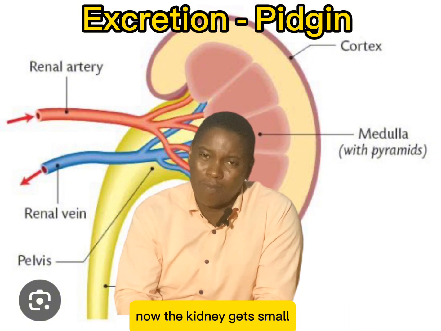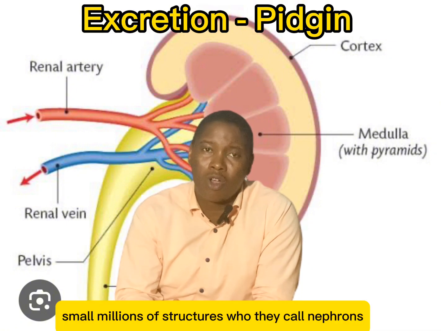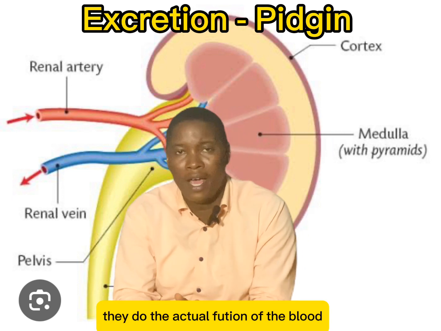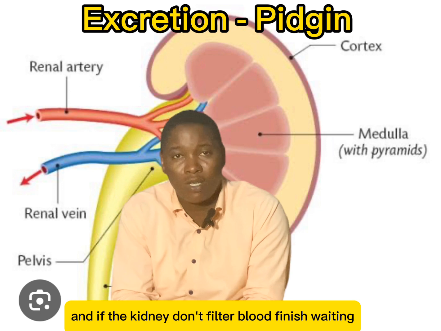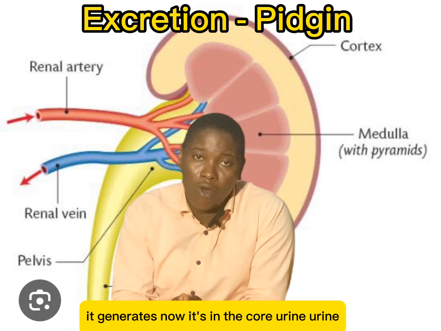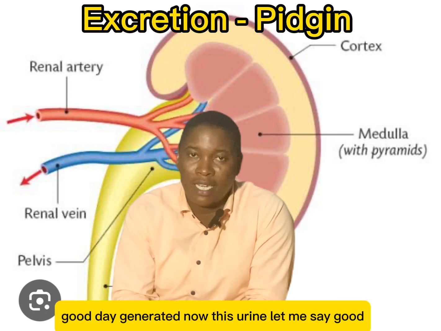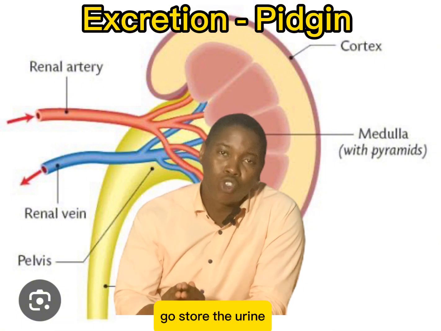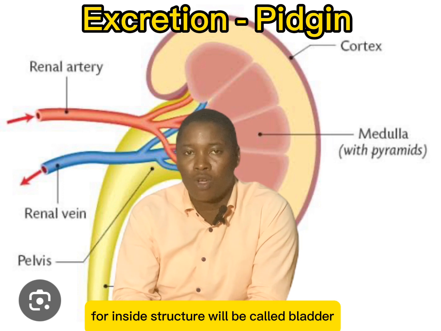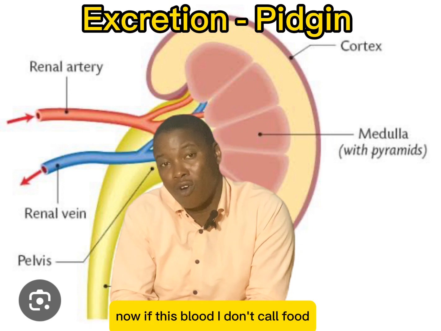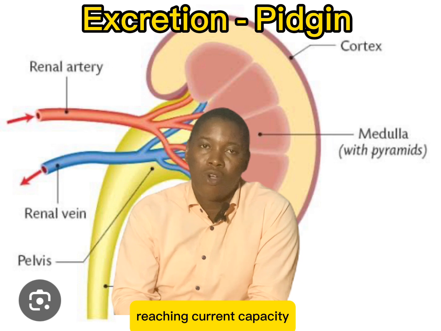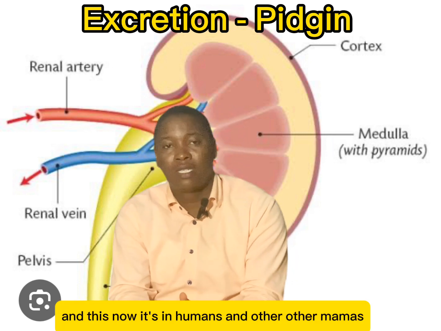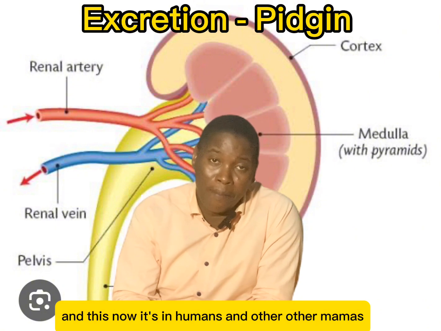Now, the kidney get millions of small structures wey we dey call nephrons, and na these nephrons dey do the actual filtering of the blood. And if the kidney don filter blood finish, wetin dey generate na wetin dey call urine. Now this urine no be say the body go dey pass out the urine immediately. The body go store the urine for inside structure wey we dey call bladder. Now if this bladder don full, reach carrying capacity, e go pass out all that fluid in the form of urine. And this na wetin humans and other mammals dey do.